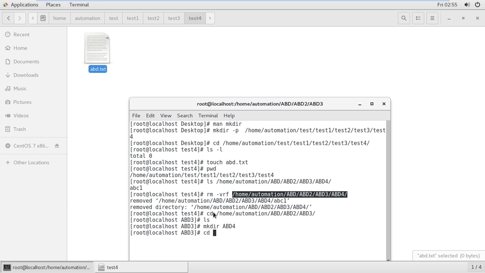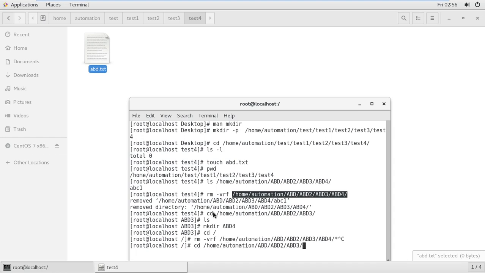Here you are missing the abd4 command. This is a very important command whenever you are typing rm -vrf. It won't happen, because right now I'm just pressing Ctrl+C, so it's cancelled. I want to create one more file inside the.